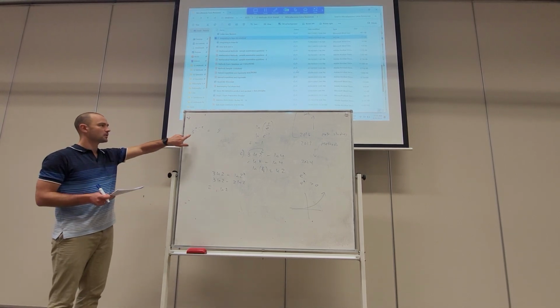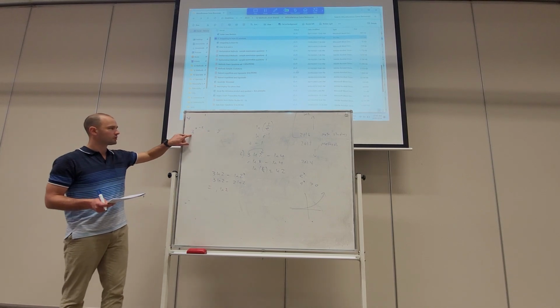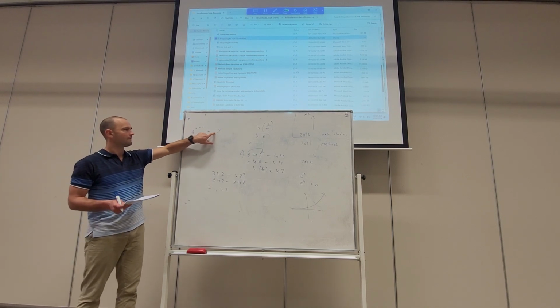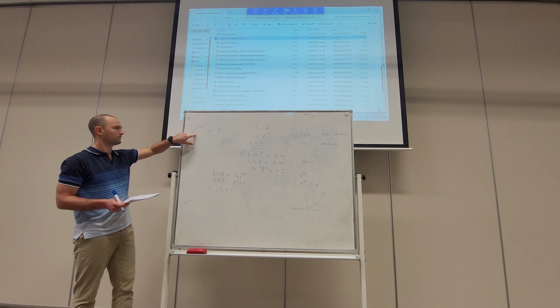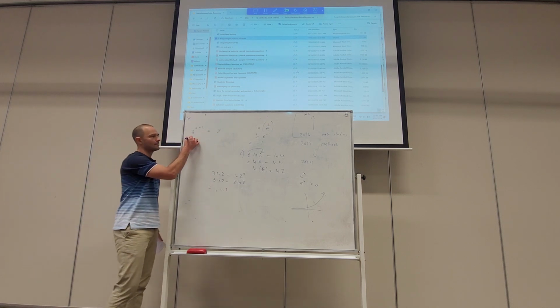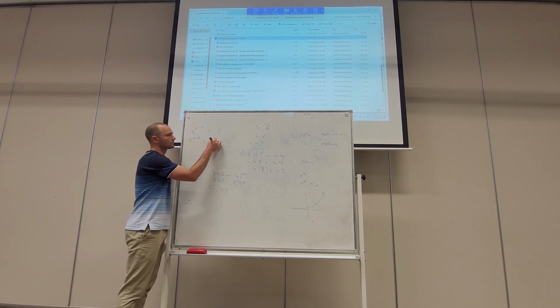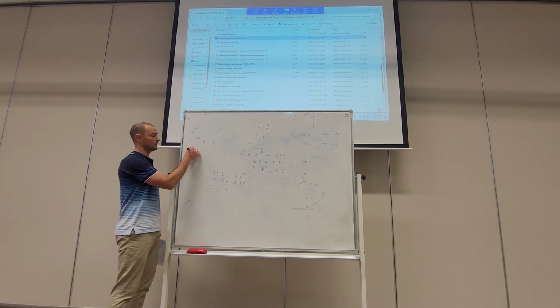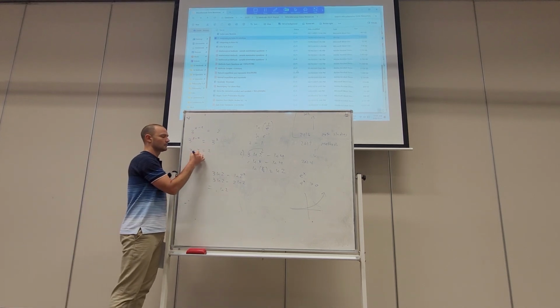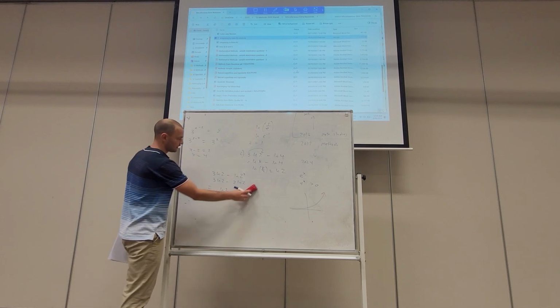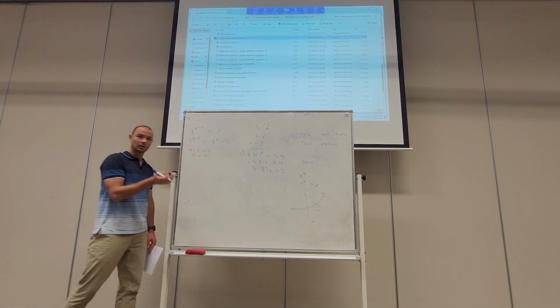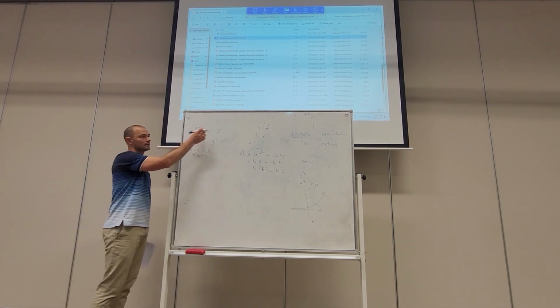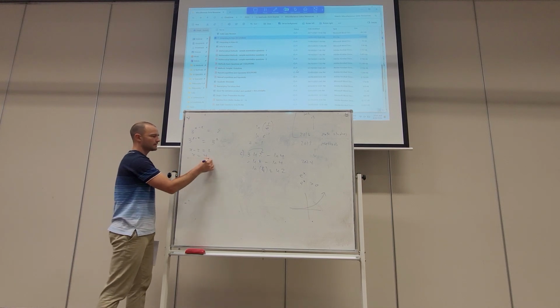Okay, so if we're going to solve it by equating bases, what we want to do is make this have the same base as this. Well, 9, that's the same as 3 squared. Now because the bases are equal, the powers have to be equal. Solve for x. Okay, if we're going to solve it using logarithms, what we're going to do is log both sides straight away. So that's the first strategy.